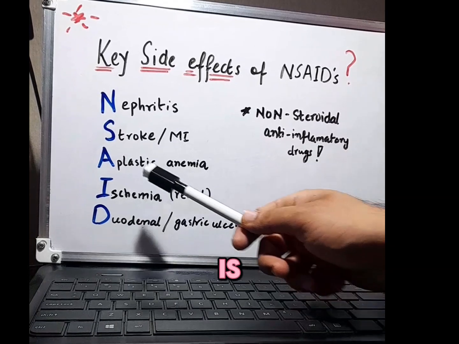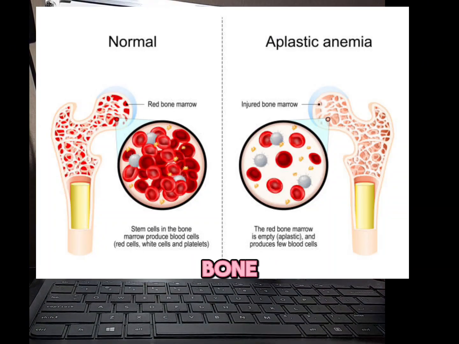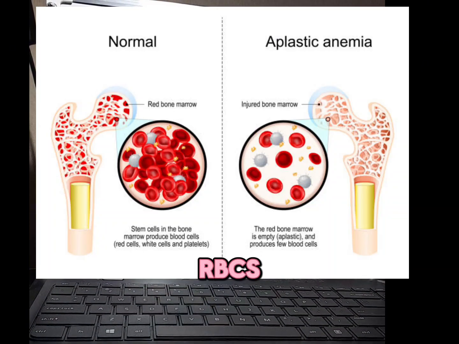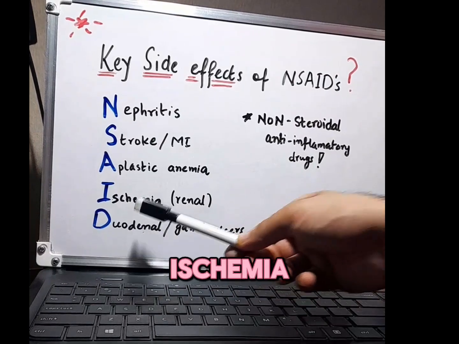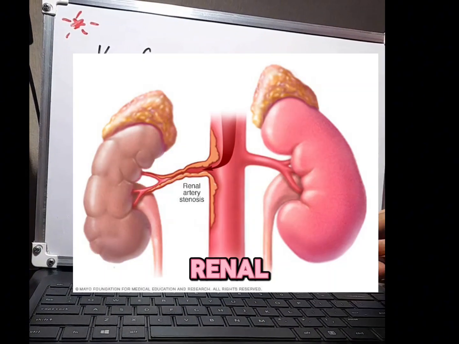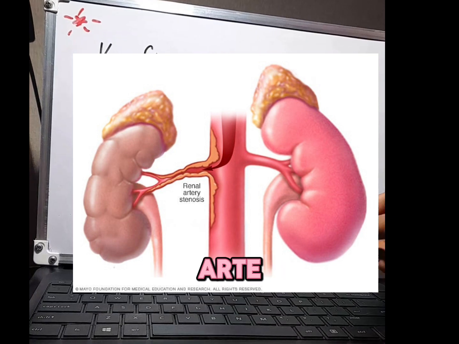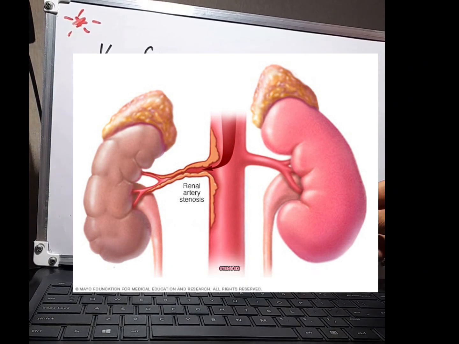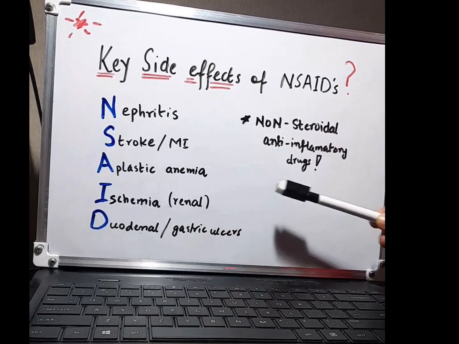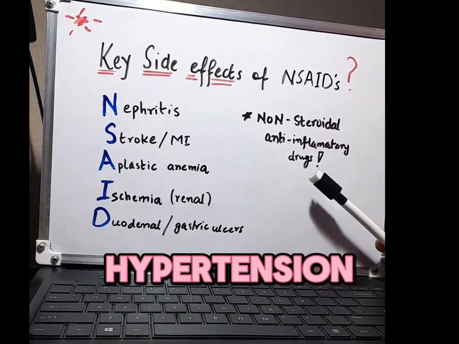The third one is aplastic anemia, where the bone marrow is unable to produce RBCs. The fourth one is ischemia, especially ischemia of the renal artery, where renal artery stenosis occurs, and renal artery stenosis can lead towards severe hypertension, especially secondary hypertension.